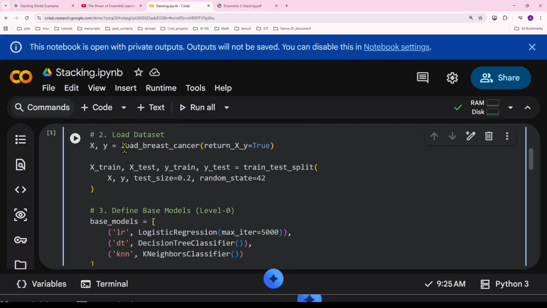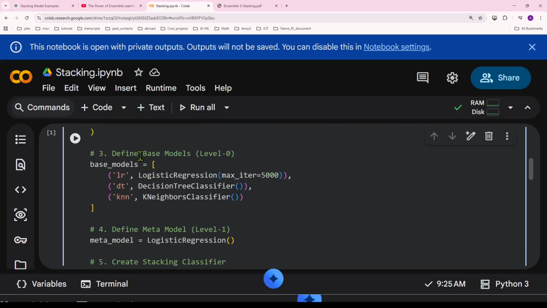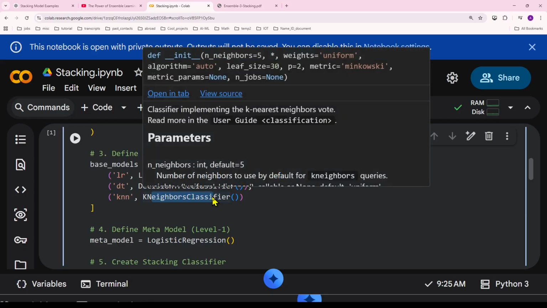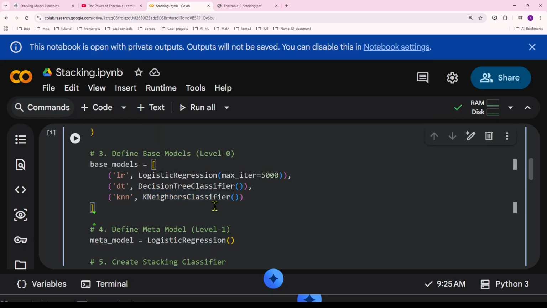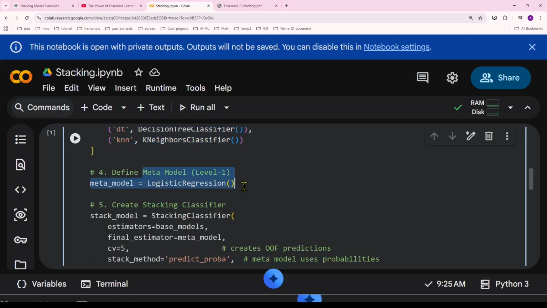Okay, so first thing I'm doing, I'm loading my data set right here. I'm splitting my data into training and testing. My testing size is 20%. I'm defining my base models. My base models are logistic regression, decision tree, and k nearest neighbor, KNN, which in this case is called KNeighborsClassifier. So these are my base models right here. Then I'm defining my meta model. My meta model in this case is logistic regression.